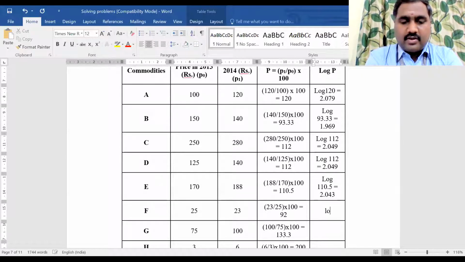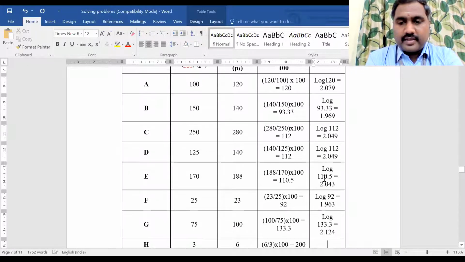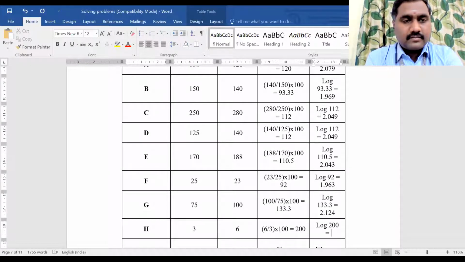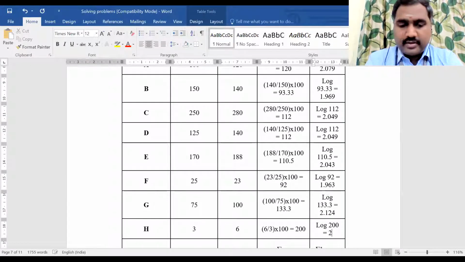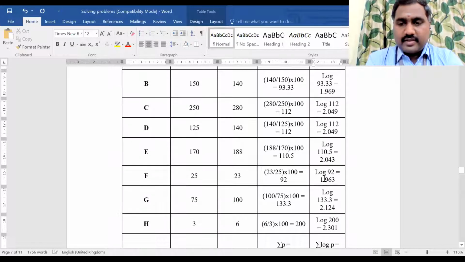Okay. Log 92. 1.963. Okay. Log 133.33. 2.124. Okay. Log 200. 2.301. Okay, good.